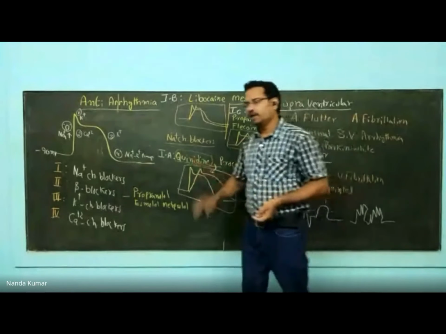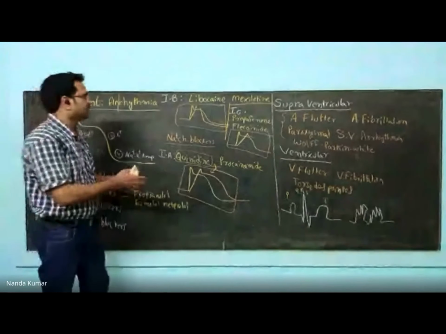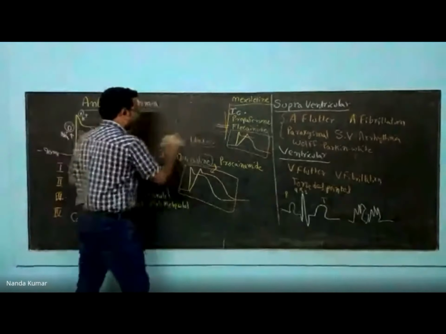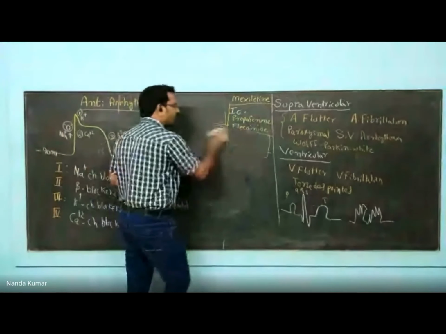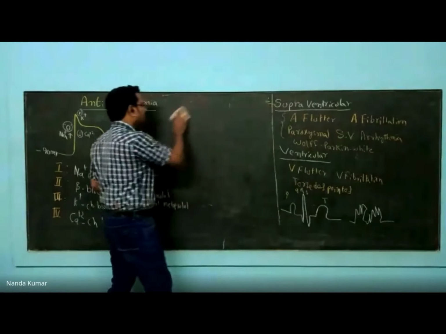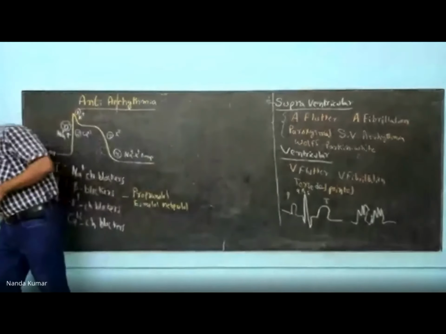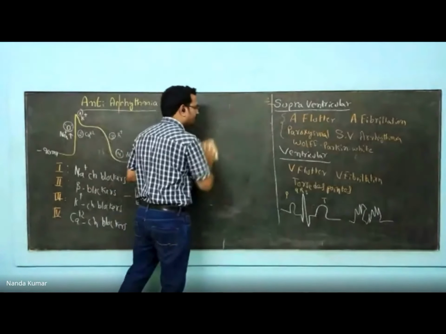Now, the next group is potassium channel blockers. Now, potassium channel blockers, you have drugs like... so again, potassium channel opening is responsible for repolarization. Understand these words. I have explained it in cardiac physiology. Again, you need to understand what do you mean by depolarization and repolarization.